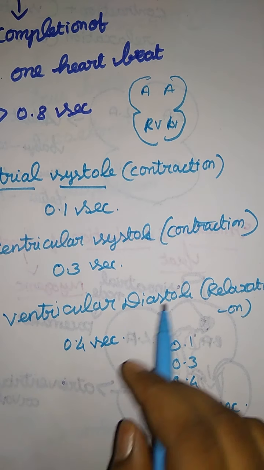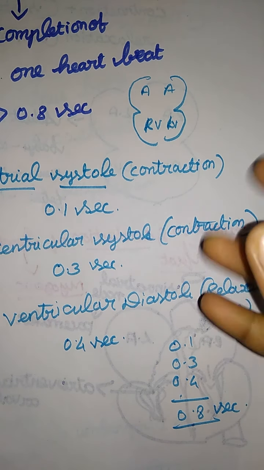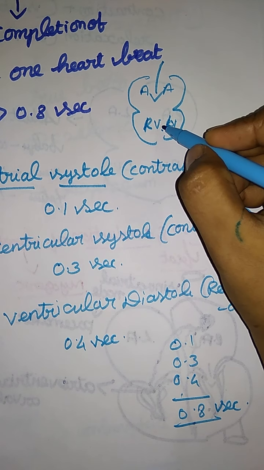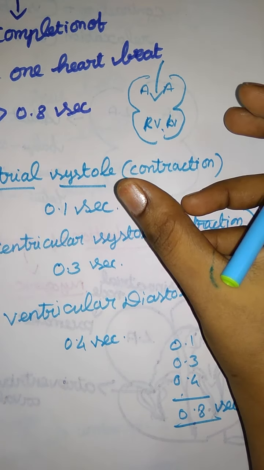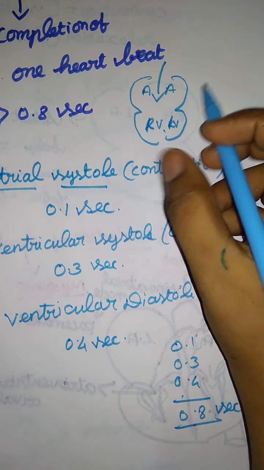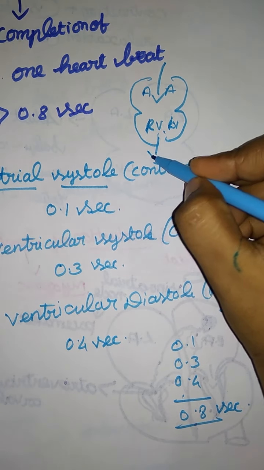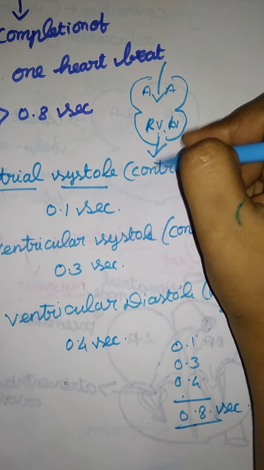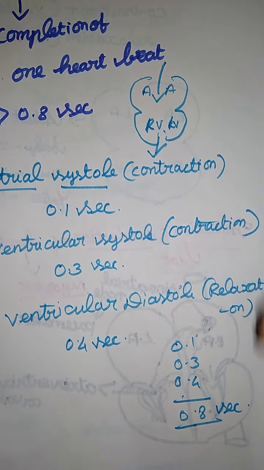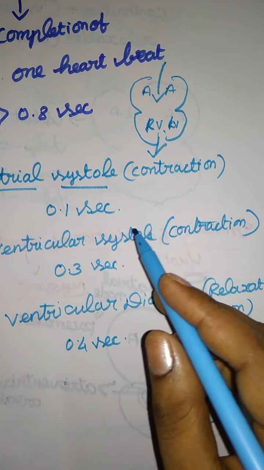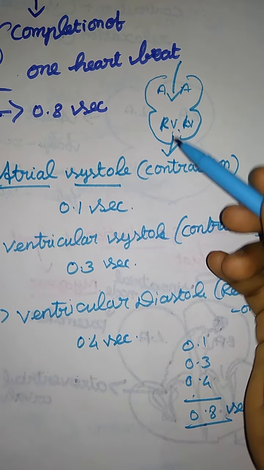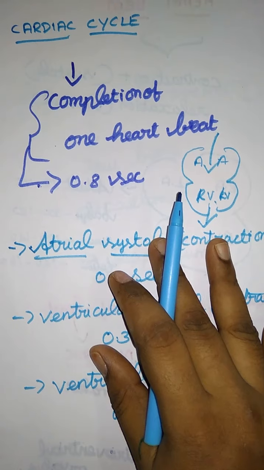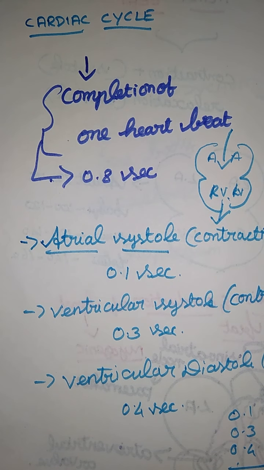Here is the ventricular diastole, the relaxation phase. The ventricles are receiving the blood in the relaxation phase, and now they show the systolic phase and go into contraction. So the ventricles show two movements, systole and diastole. The auricles show only one movement, the systolic contraction phase. So this is one complete cardiac cycle. That's it for the cardiac cycle.